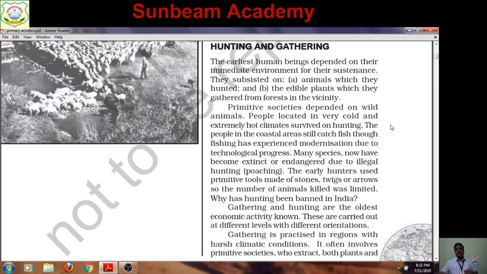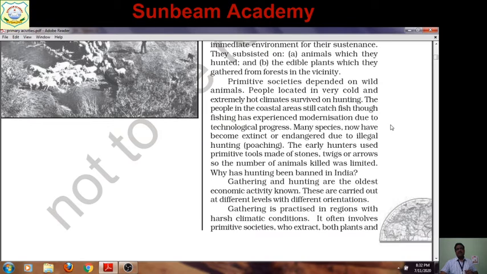The people in coastal areas still catch fish. Now fishing has experienced modernization due to technological progress. Do you know, now we have mechanized boats, advanced quality nets, and other machinery. Within a few hours we can catch lots of fish. On the other hand, some people practice this activity in their traditional way.